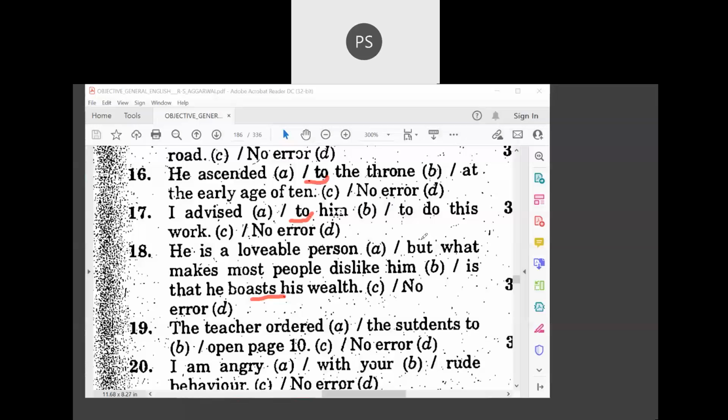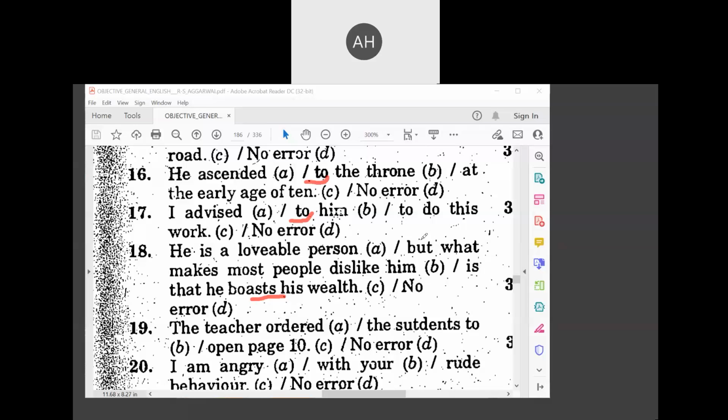Sir, 18th on repeat, sir. The 18th one: he boasts of his wealth. Remember here what preposition we use with that particular verb. Like we use accused of murder, similarly here, boasts of his wealth. We'll move on to the next one now.